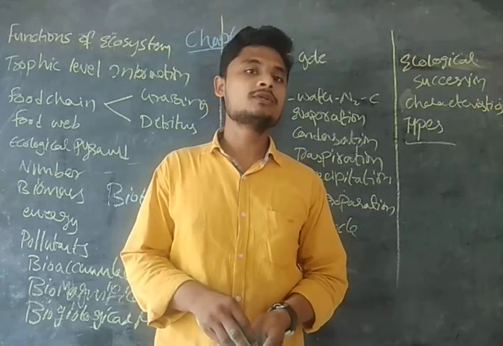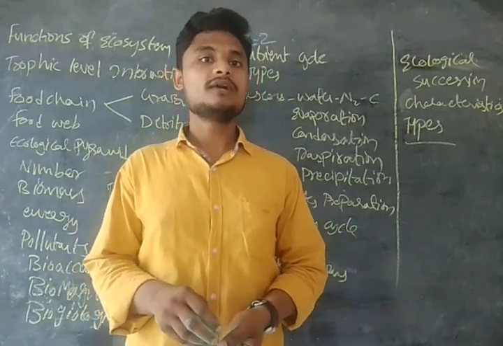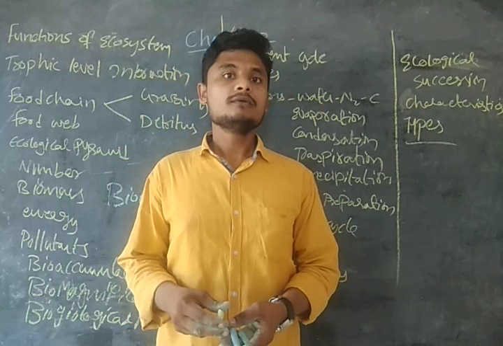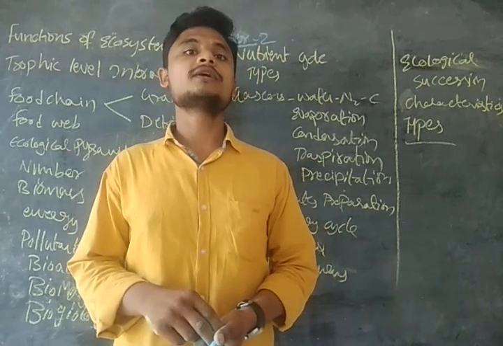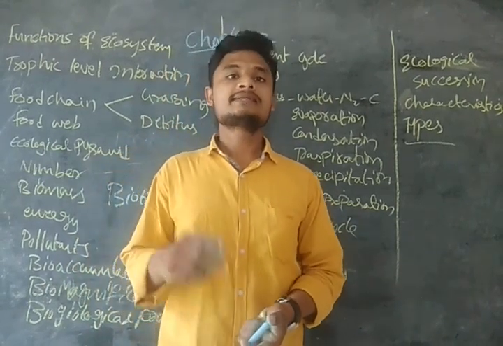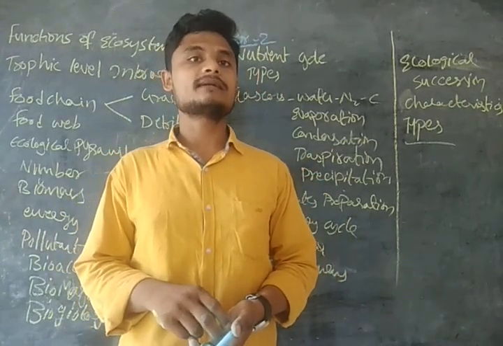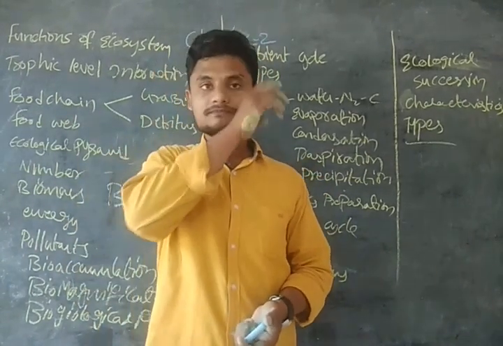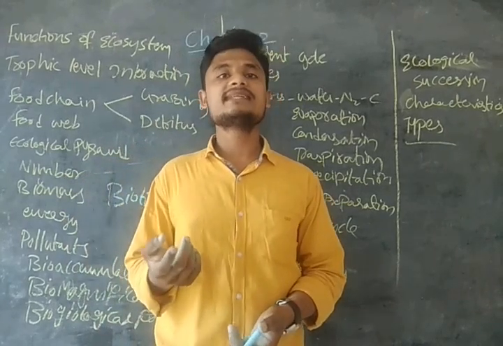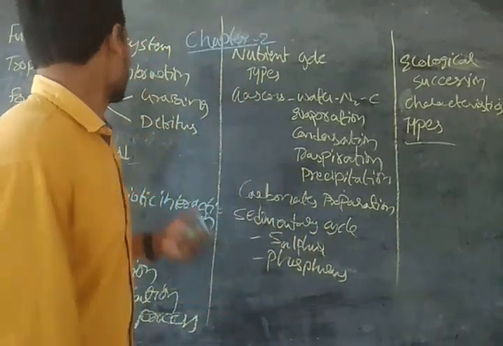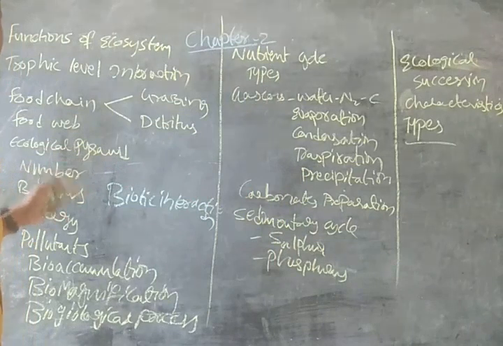Guys, if you go to a hotel, you want to eat chapati. If chapati is not there, you can go for idli or some other dish. In such a way, in a food web, if any organism is not present, then they get some other organism as prey. That is the concept of the food web, guys. Okay. Now we will see.